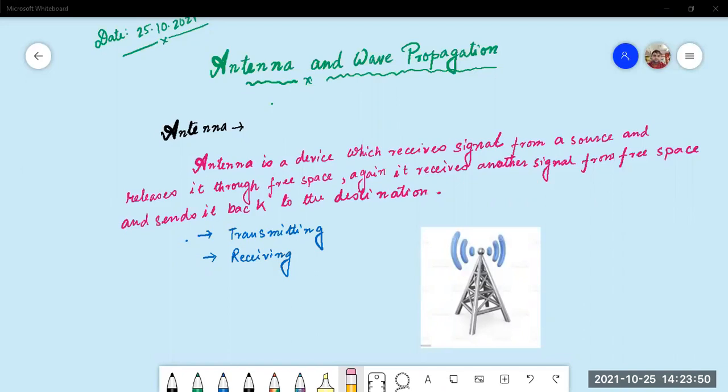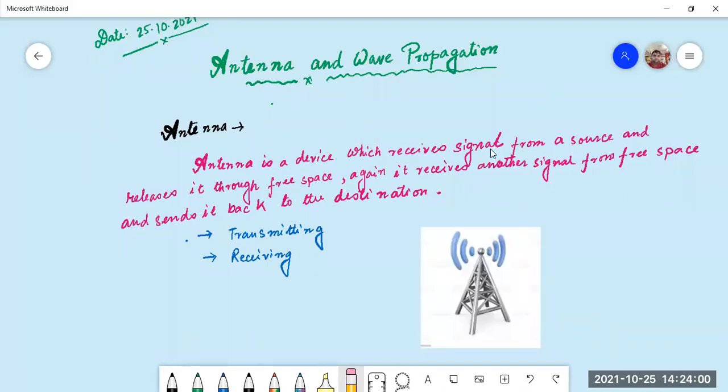We are telling what an antenna is, and we are discussing the antenna portion. When we talk about the antenna, we have told what an antenna is. First we gave the definition of the antenna, and then we started telling you what the major factors of the antenna are, and we told that in the morning.